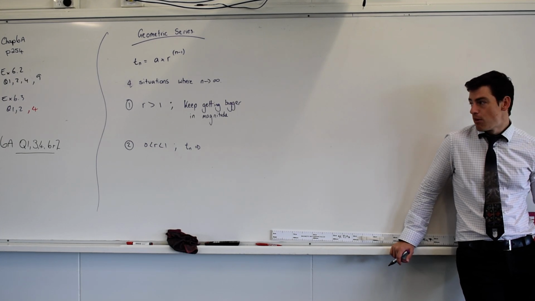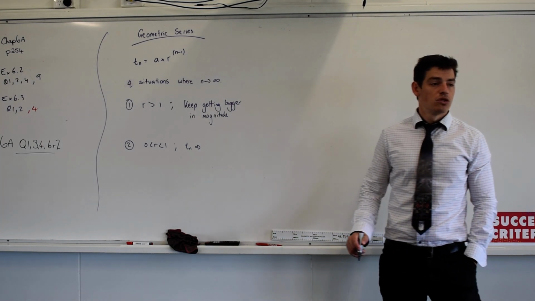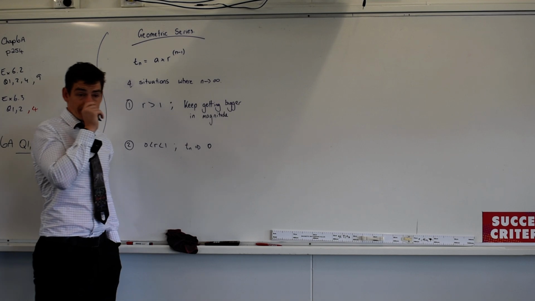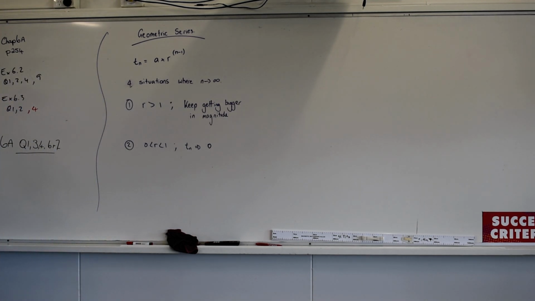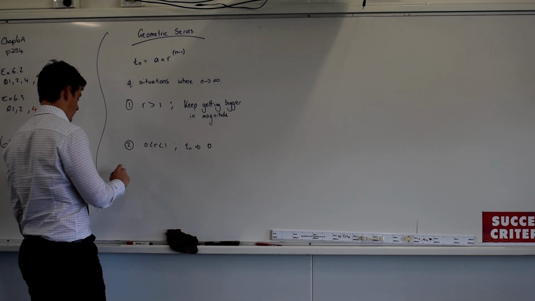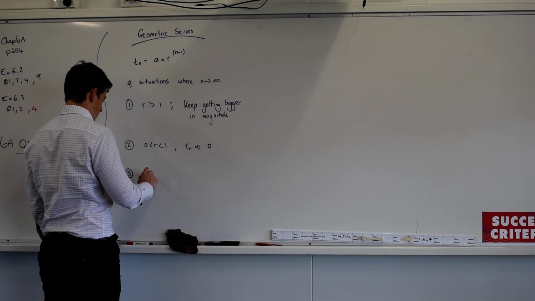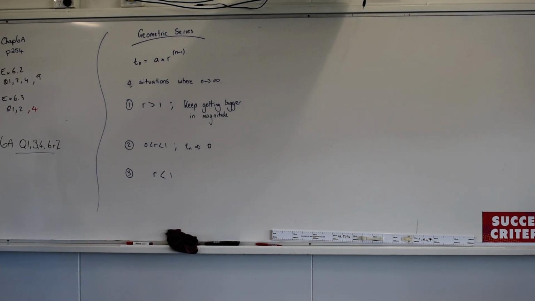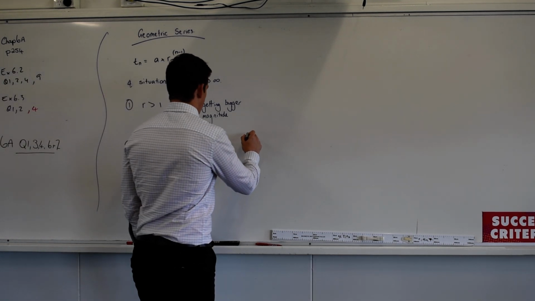So if we divide a number by something really, really large, it tends towards 0. Does that make sense? 3. So in this situation, it does this.